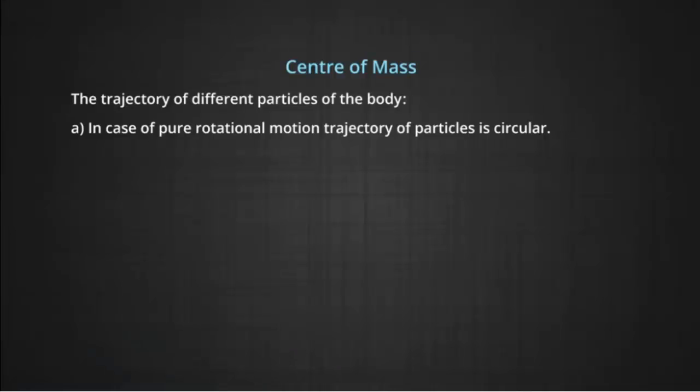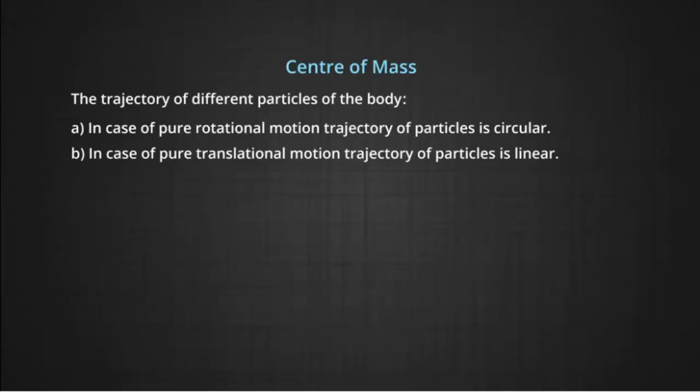Now we will talk about another important aspect of rigid bodies, that is center of mass. From the above discussion regarding the motion of a rigid body, the following points come up regarding the trajectory of different particles of the body. First, in case of pure rotational motion, the trajectory of a particle is circular. Second, in case of pure translational motion, the trajectory of particles is linear, while in other cases the trajectory of different particles can be a bit complicated as the particles have both translational and rotational motion.